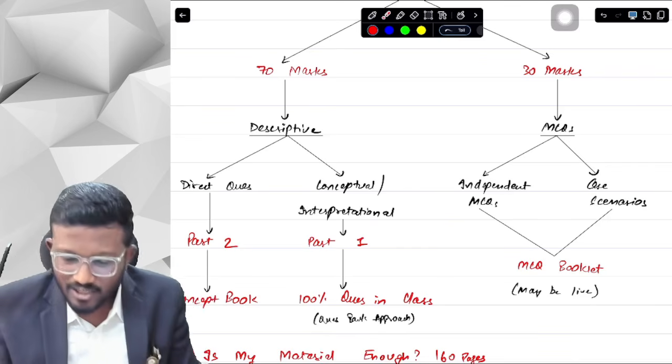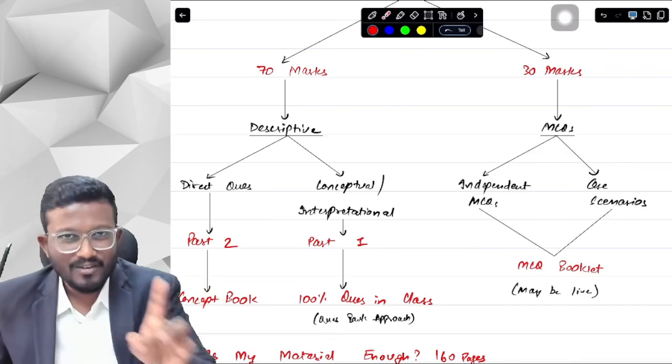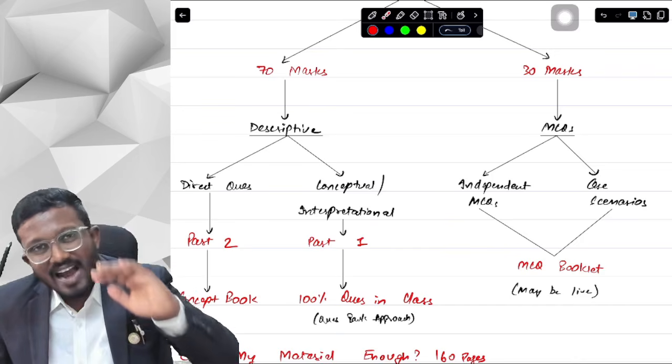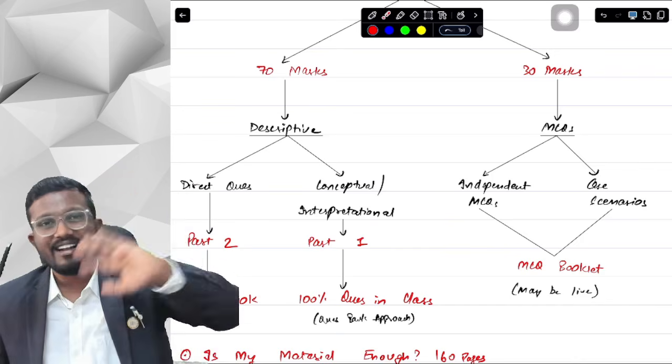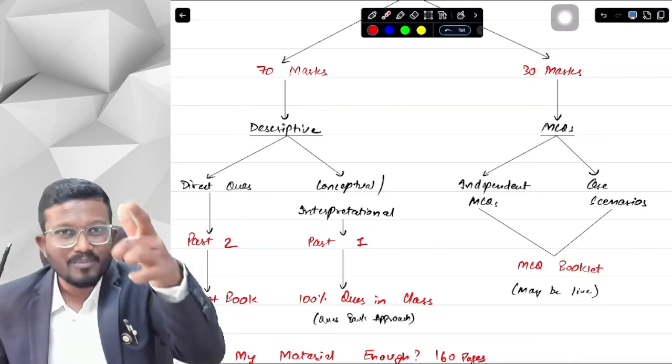And talking about MCQs, the MCQs are never average. MCQs are always targeted by ICAI for CA final audit in the new course. So MCQs are either above average or tough. It has never been average. So you have to think from that perspective. You have to plan from that perspective.